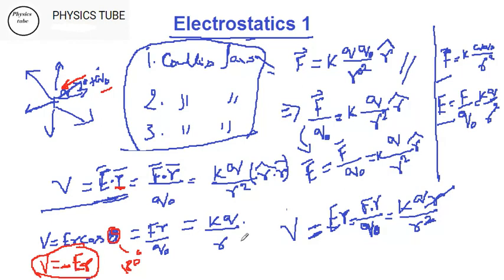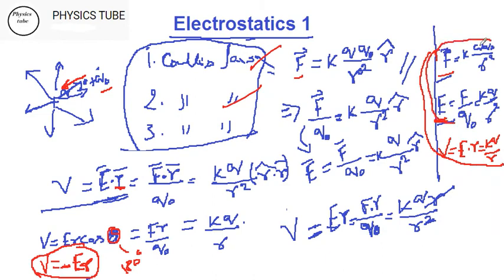So ultimately we come to 3 conclusions. First, we have done Coulomb's law, which is this; second, that is leading to the electric field; and third, we have potential, which is equal to E dot r or Er, and that is equal to KQ by r, because r gets cancelled and you are left with 1 over r. These 3 formulas are the basis of the first 2 chapters. The first 2 equations are used in the first chapter, and this equation is discussed in the second chapter, potential. We'll discuss this chapter further in detail in our next coming